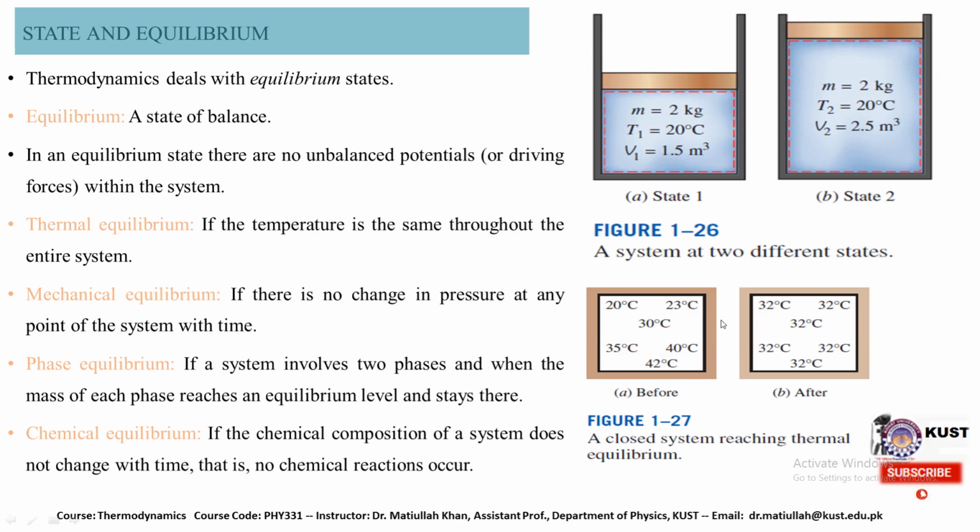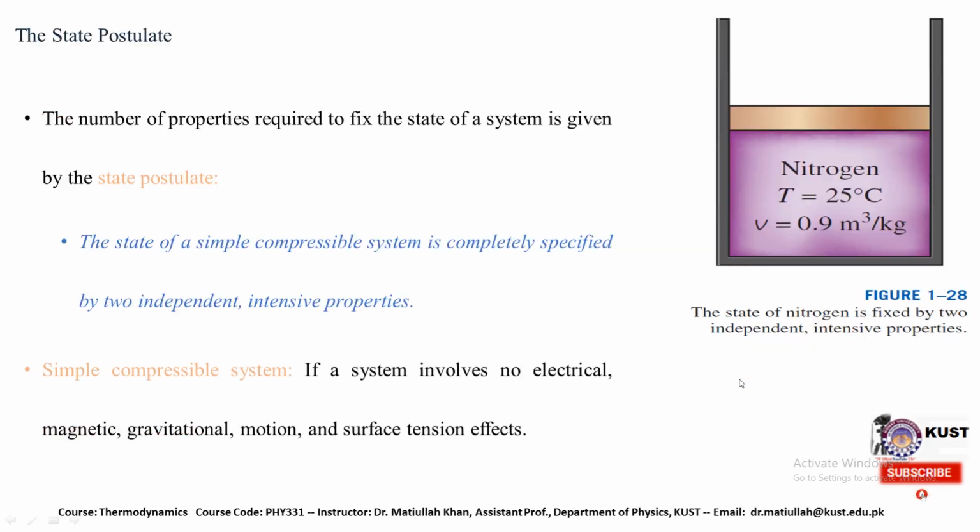All the parts of the system are in thermal contact with each other, so heat will flow from the region of high temperature toward the region of lower temperature, and this will continue until all places achieve the same temperature. In the final configuration we have 32 degrees centigrade throughout the entire body.